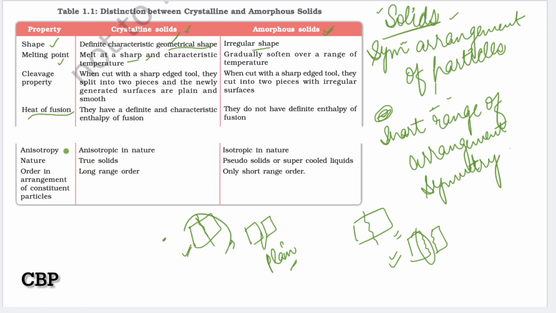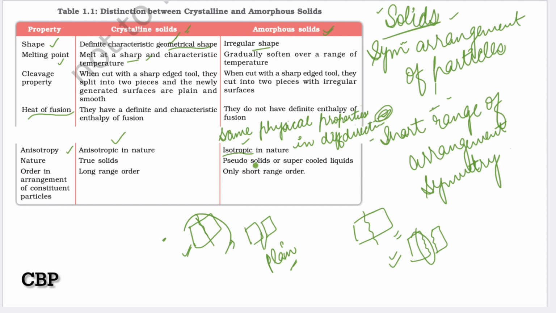The next property is anisotropy. Crystalline solids are anisotropic in nature and amorphous solids are isotropic in nature. Now, what is the meaning of this isotropic term? Isotropic means that they show the same physical properties in different directions.